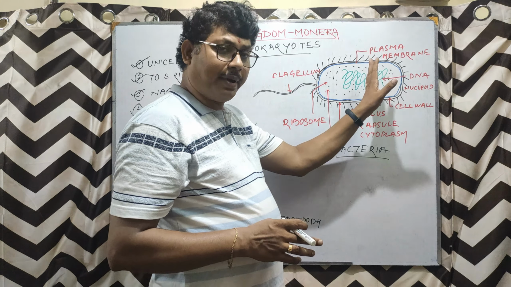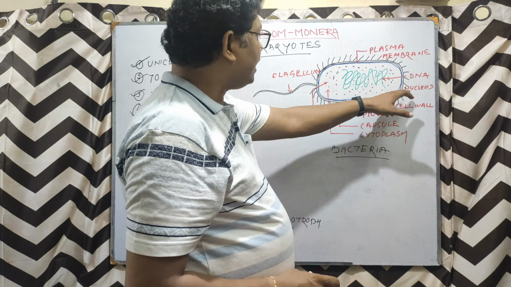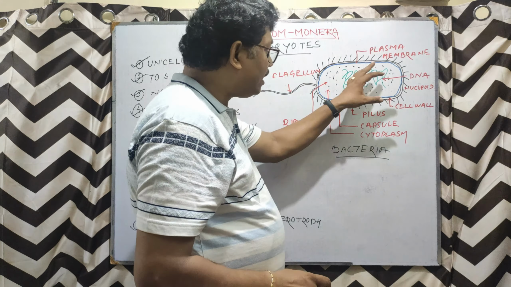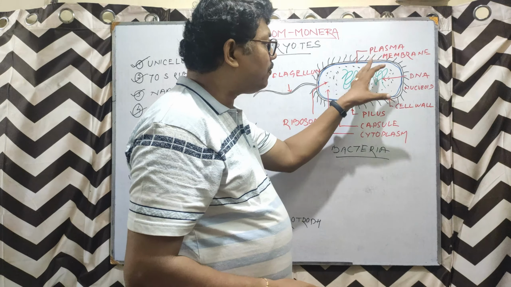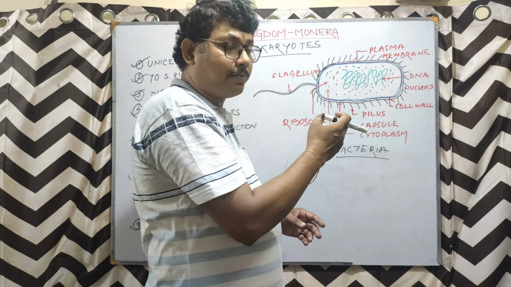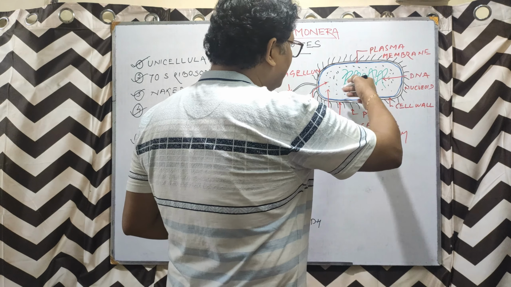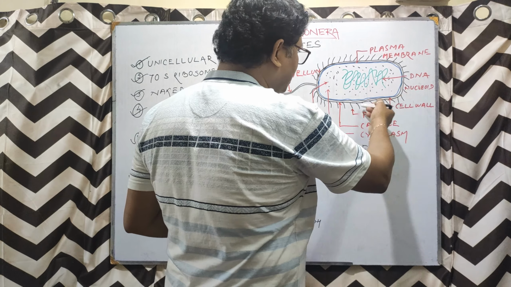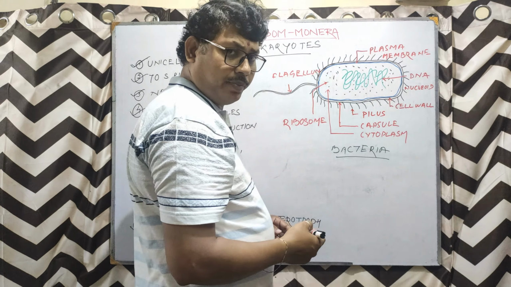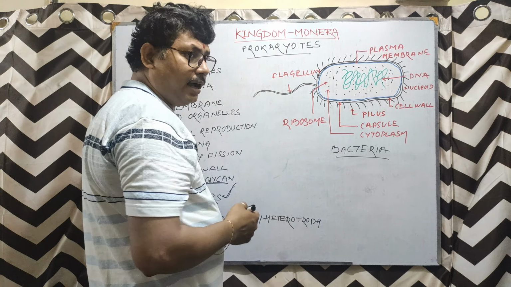Inside the plasma membrane, the DNA, or in case of bacteria we say nucleoid, the genetic material, is freely flowing. No nuclear envelope is there. And if you look at these hairy-like structures, they are called pilus, and there is a flagella attached to it.